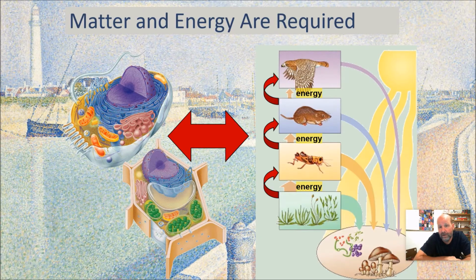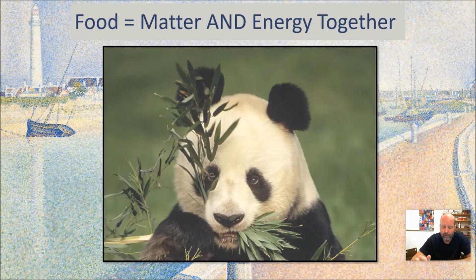So of course it's matter and energy that are required, and we get both these things from food. Food provides the energy for all the chemical reactions we need to make happen. It provides the energy for all of our movement and everything else that we do. It also provides the building blocks so we can make more of us, whether that means growth or repair or reproduction. We need those building blocks. We need amino acids to make proteins. We need nucleotides to make nucleic acids, things like that.